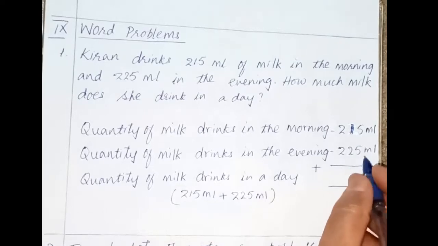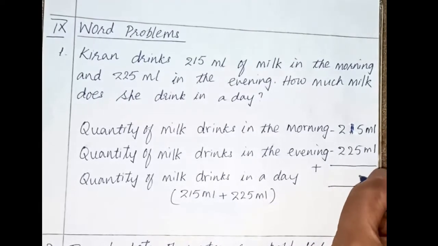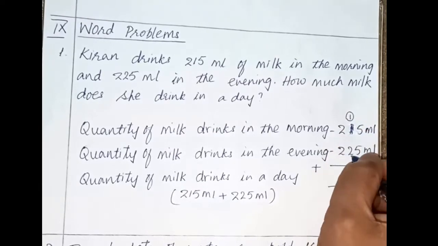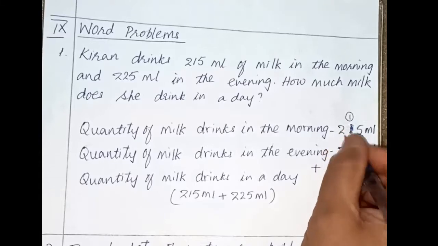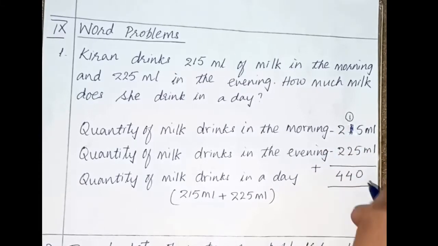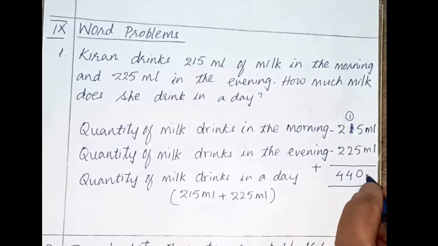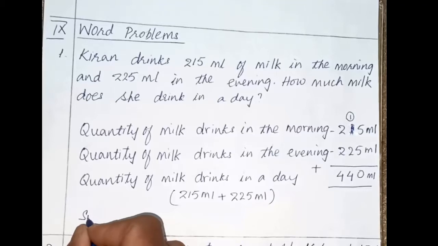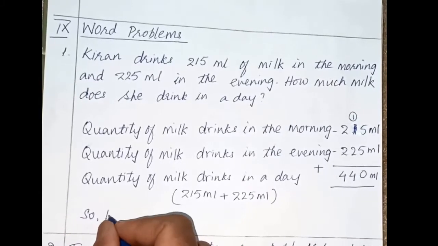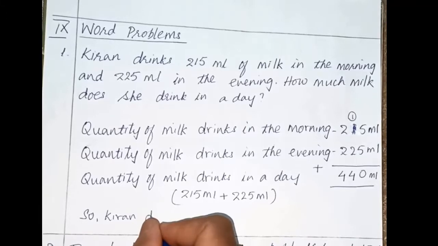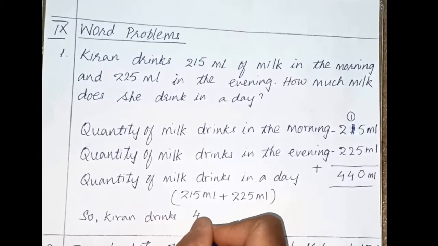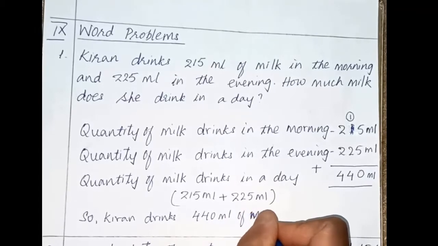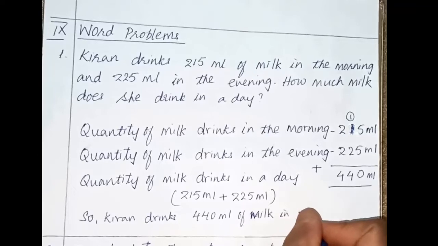So what we will do? We will add it. 5 plus 5 is 10, 0. Carry 1 on tens place. 1 plus 1 is 2. 2 plus 2 is 4. And 2 plus 2 is 4. So Kiran drinks 440 milliliter of milk in a day.